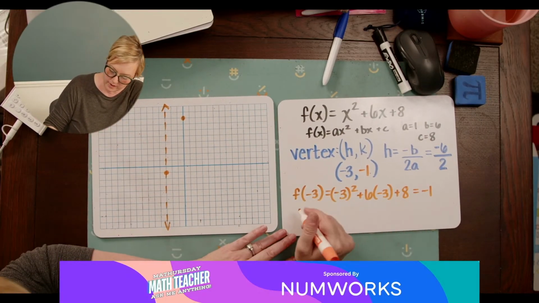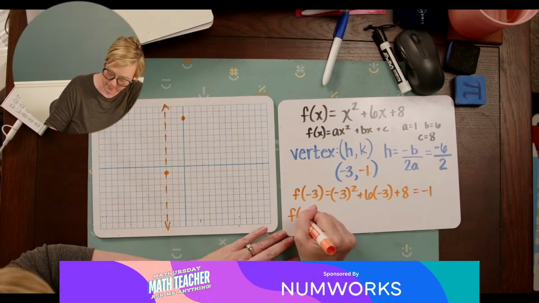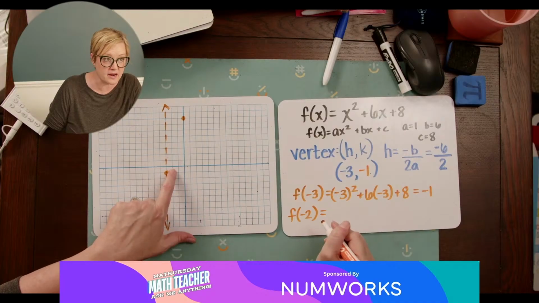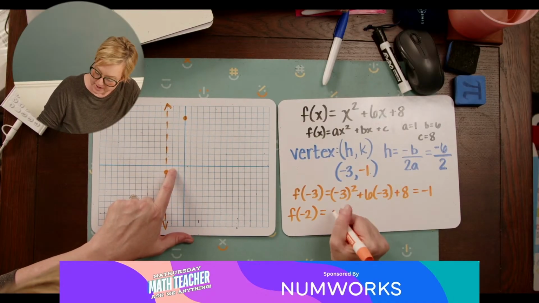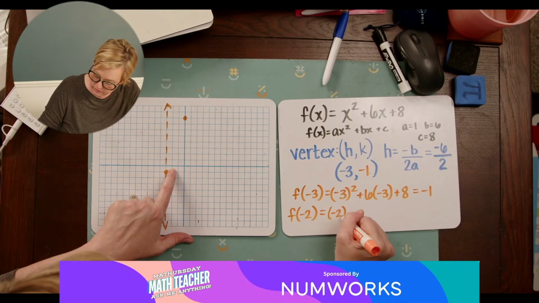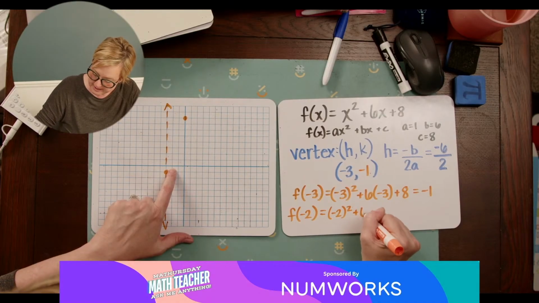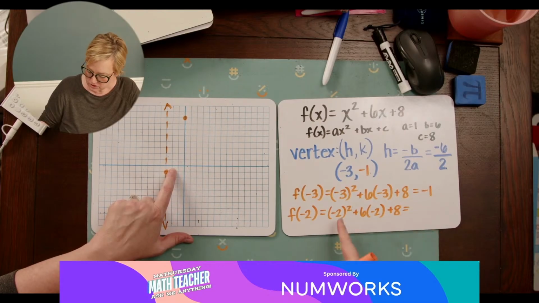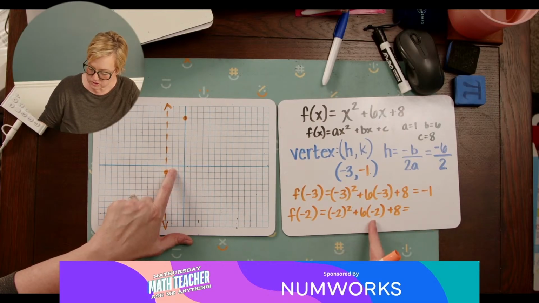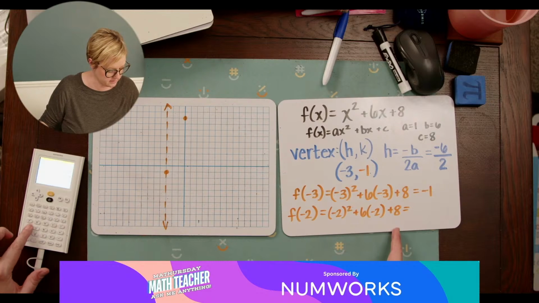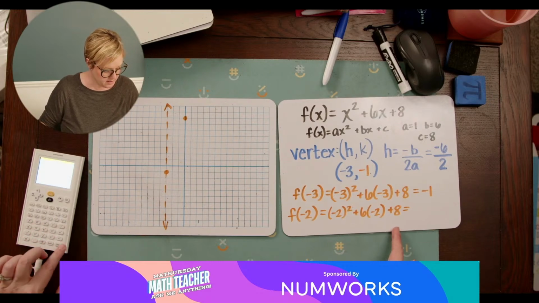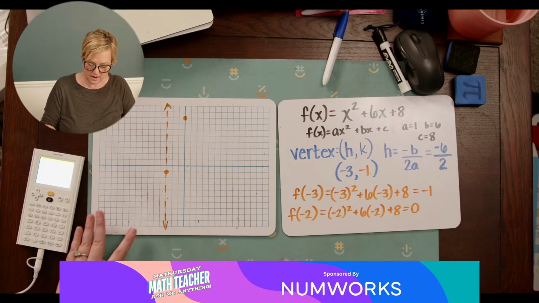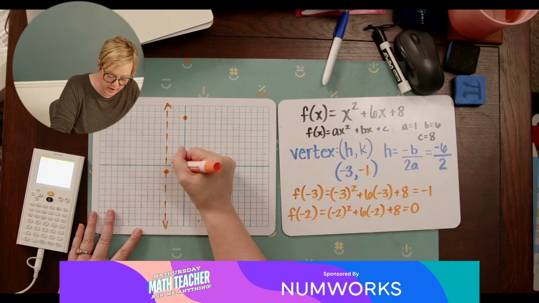So I'm going to do f of -2. I know my x value will be -2 for this point, okay? So then I've got -2 squared plus 6 times -2 plus 8. So I've got 4 minus 12 plus 8, which is 0. Okay, so I've got -2 and 0.